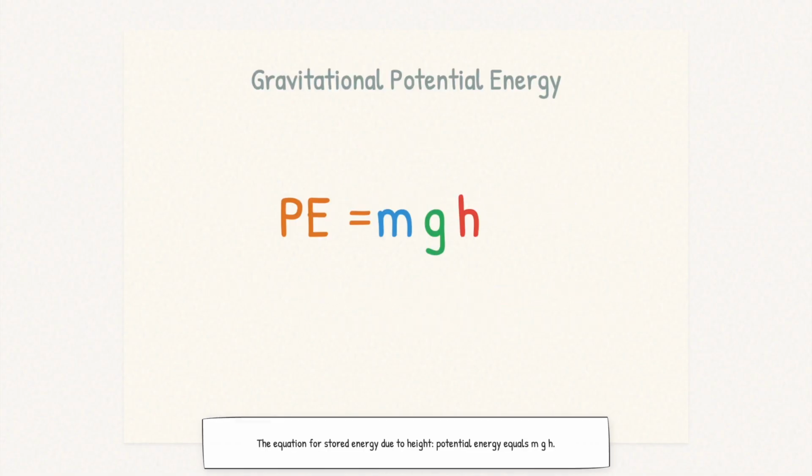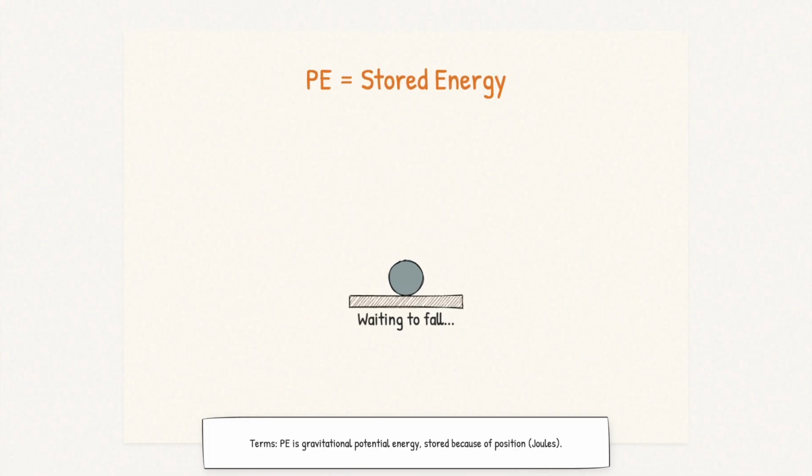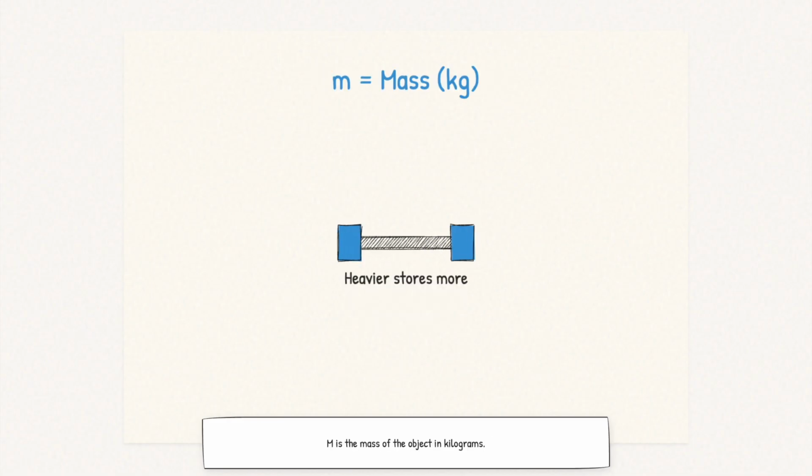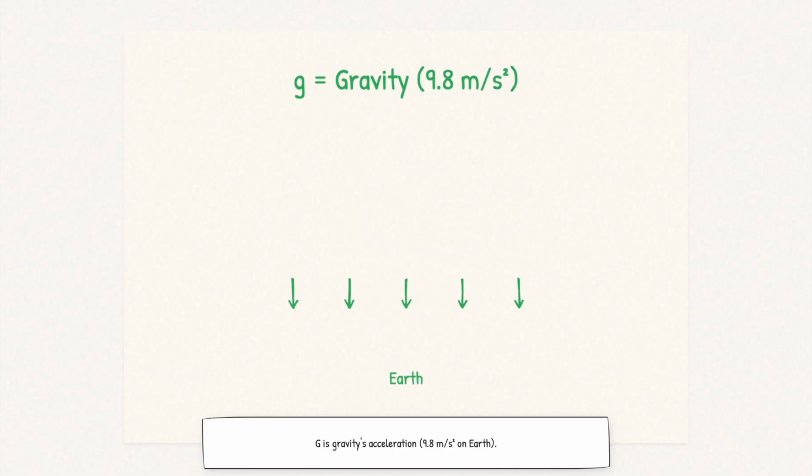The equation for stored energy due to height. Potential energy equals mgh. PE is gravitational potential energy, the energy stored in an object because of its position, measured in joules. M is the mass of the object in kilograms. G is the acceleration due to gravity, 9.8 meters per second squared on Earth.